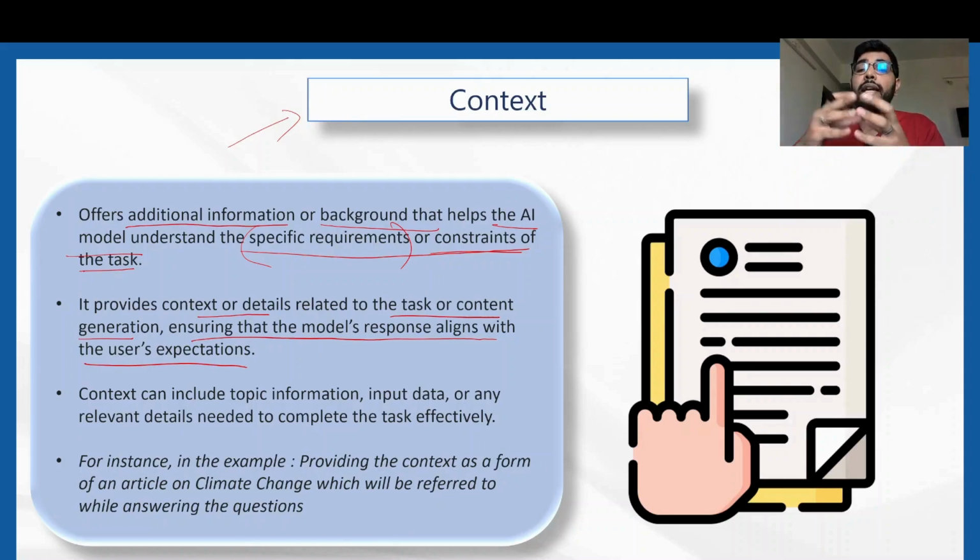So this is what context means. In this example, the book or the curriculum for that exam is the context, and the user expectation is the teacher's expectation of the answer from the student. It should only come from that particular book or the context given, right? Context can include topic information, input data, or any relevant details needed to complete the task effectively, which we have already seen in both of our examples.